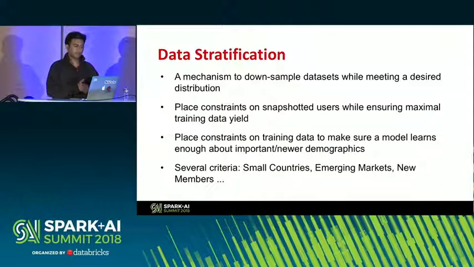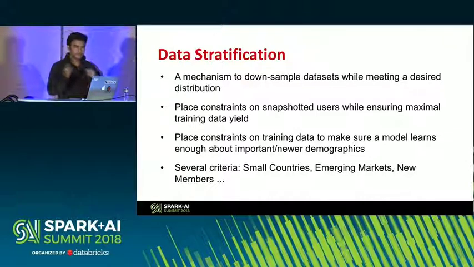Data stratification, as I mentioned earlier, is used to place constraints during the snapshot phase. And that is mostly done to reduce costs for snapshot storage and also the amount of time it would take to snapshot users. So that's done more as a sort of a convenient step in our infrastructure. Similarly, there's stratification done on the training data to make sure that models train fast, to make sure that you can iterate over those models. Hyperparameter tuning and all that stuff requires the pipeline to be quite rapid. And stratification is one of the key techniques that is used there.